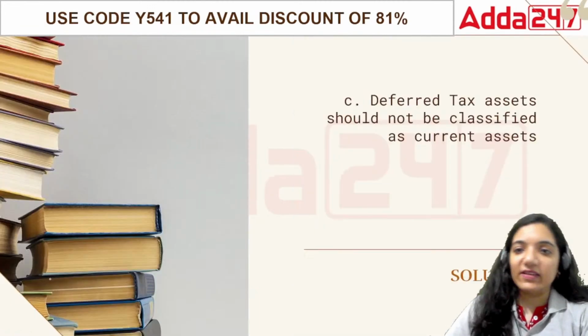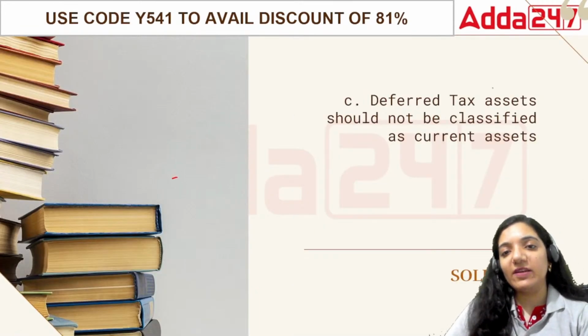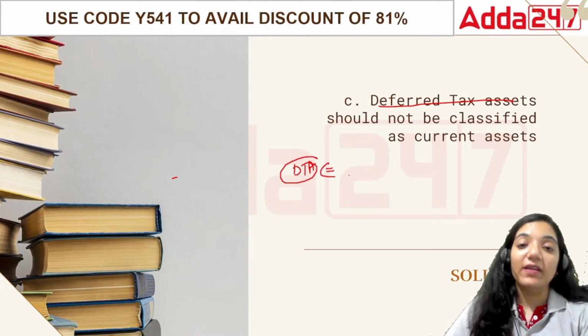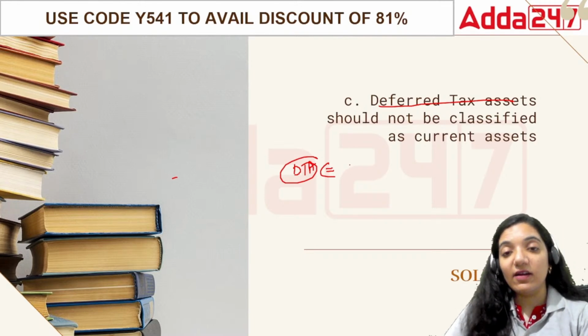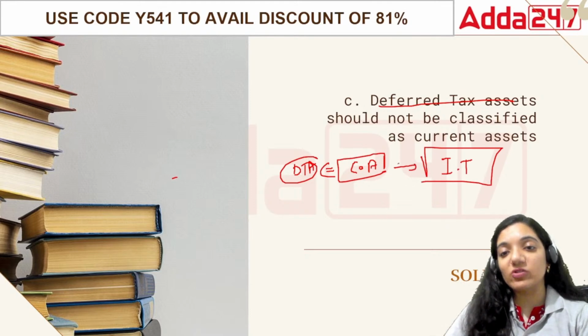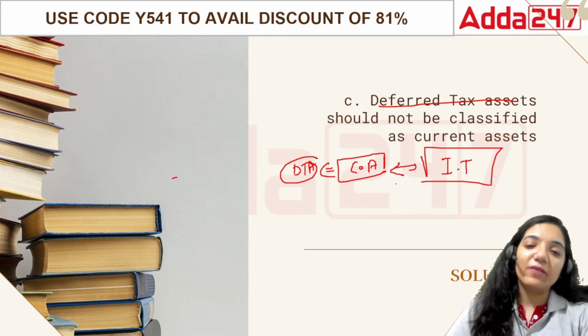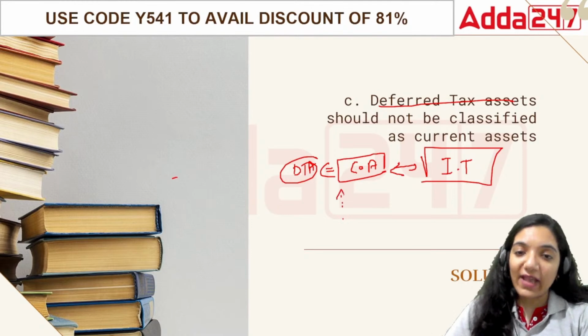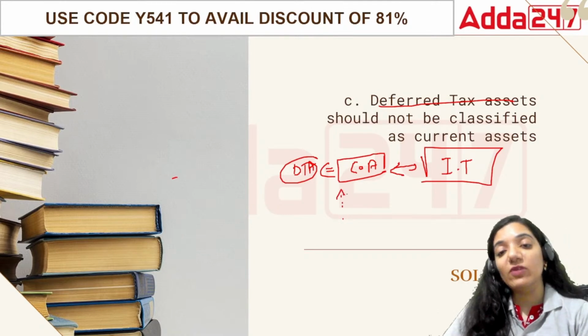Okay? That is why, achha, what do you mean by deferred tax asset, everyone? DTA or deferred tax asset can be referred to as something where the books of accounts prepared under the Companies Act and the books prepared as per the Income Tax Act vary altogether. Then there can be a situation where we are paying more tax today, less tax tomorrow. So we call it deferred tax asset because we are paying more tax today.